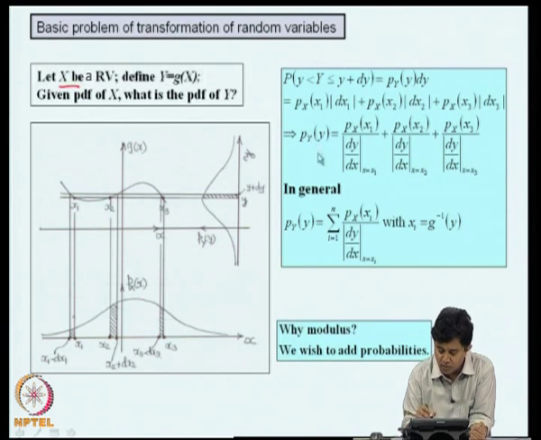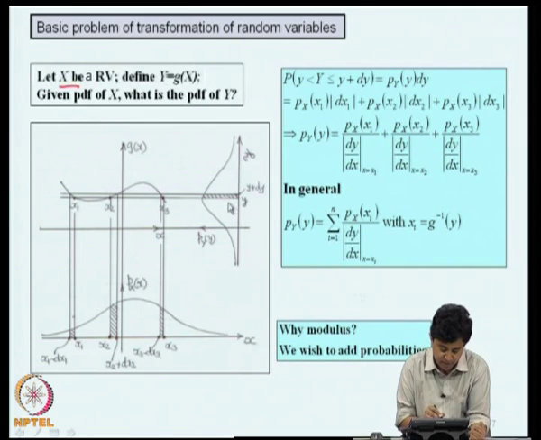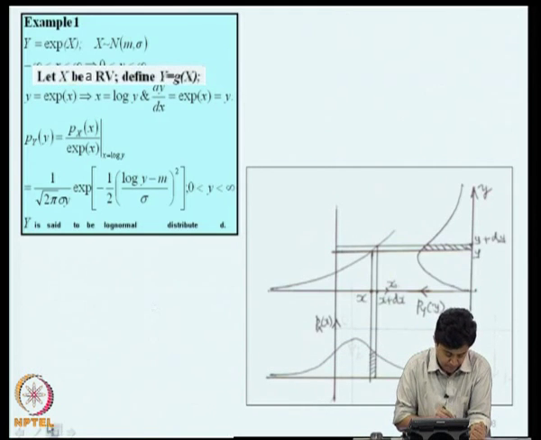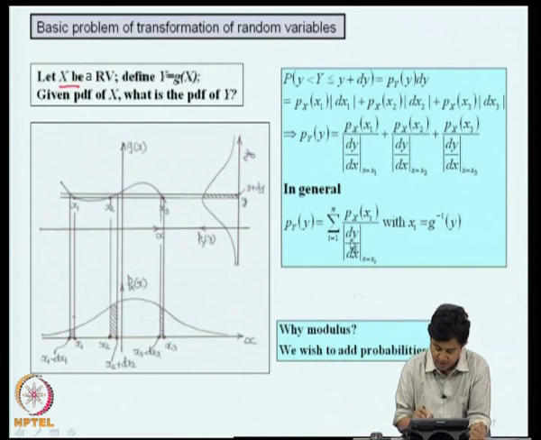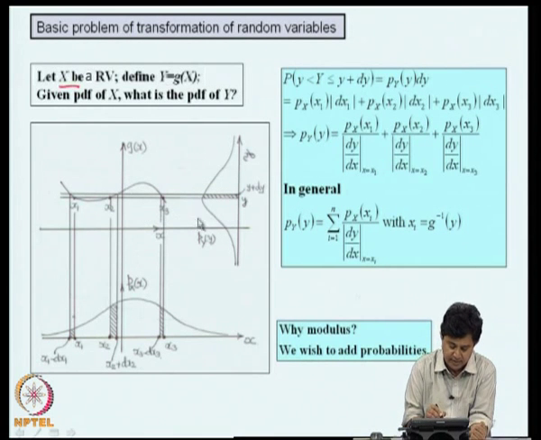Therefore, p_y(y) is now given by p_x(x1) divided by the modulus of dy by dx at x equal to x1, plus p_x(x2) divided by dy by dx at x2, and similarly for the third point. In general, if there are n possible roots like this, the probability density function of y is given by the summation over all these roots, where the x_i's are the roots of the equation g(x) equal to y.